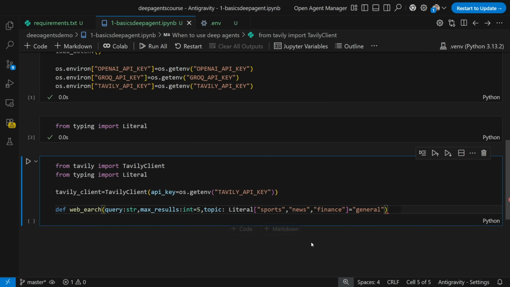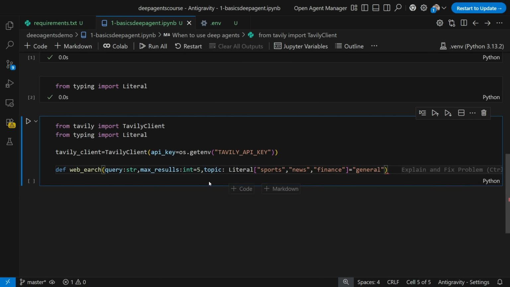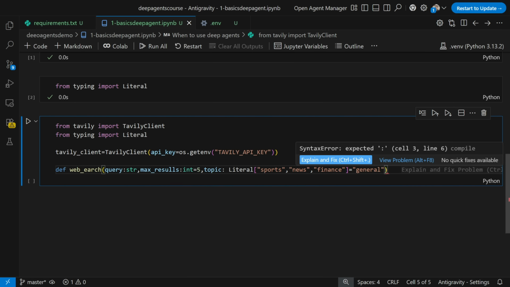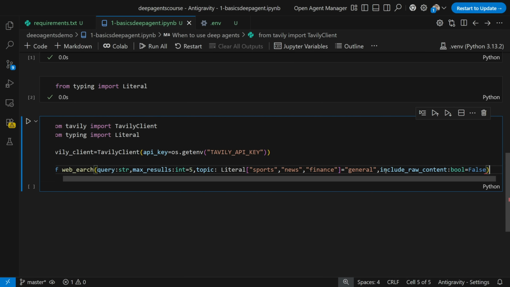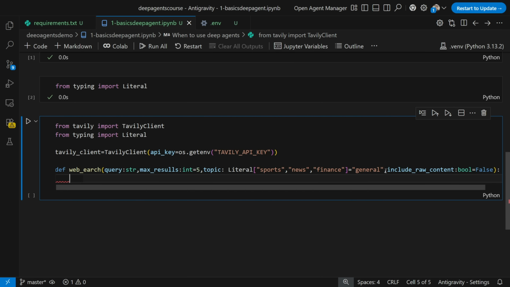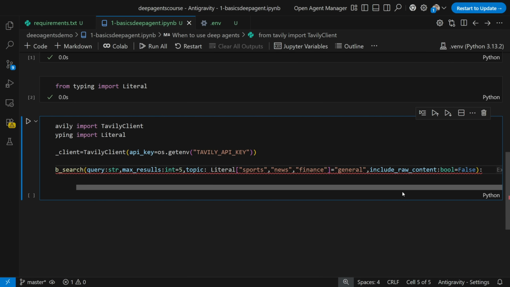Okay, something like this. So in short, what we have done is that all these parameters are basically required by the Tavily client. So that's the reason we are hard coding over here with all the necessary options. Okay, and then finally I will also go ahead and add one more parameter, which is include_raw_content, which will be equal to a boolean value, which is False. Okay, so these are all my parameters for the web search. And remember, all these parameters are required by the Tavily client. So that's the reason we are mentioning them over here.